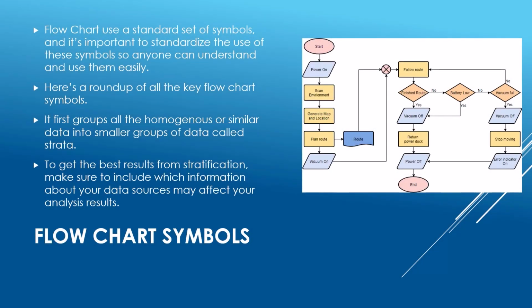Flowcharts use a standard set of symbols, and it's important to standardize the use of these symbols so anyone can understand and use them easily. Here's a roundup of all the key flowchart symbols. It first groups all the homogeneous or similar data into smaller groups of data called strata. To get the best results from stratification, make sure to include which information about your data sources may affect your analysis results.